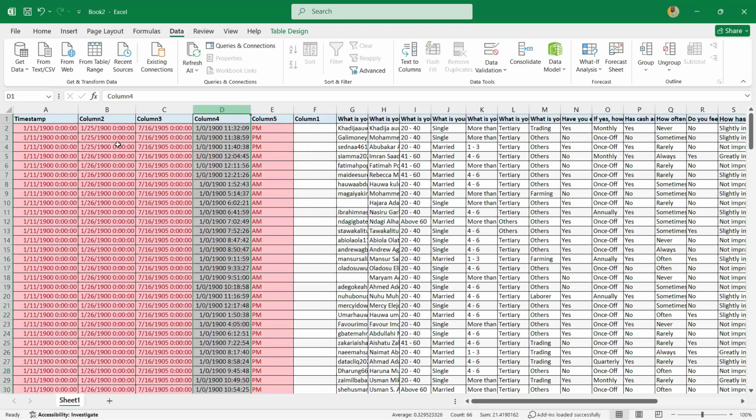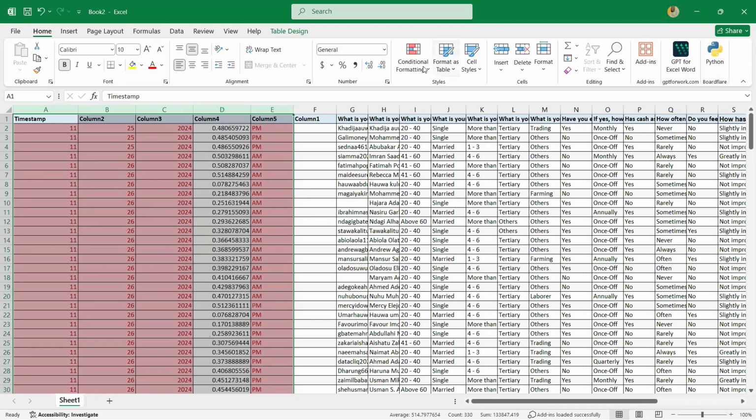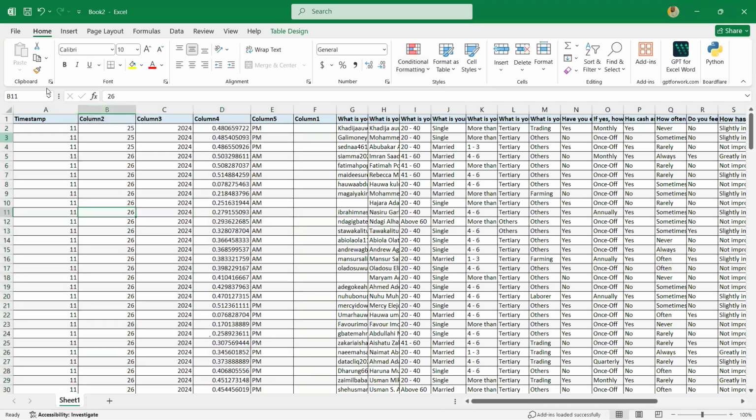Normally, it is not supposed to give me this, but the reason why it gave me this is the text is in date format. So I will change it to general. Let me change it to general. You can change all of the data to general. So you see, once I change it, clear all this conditional formatting, clear, good. So you see,